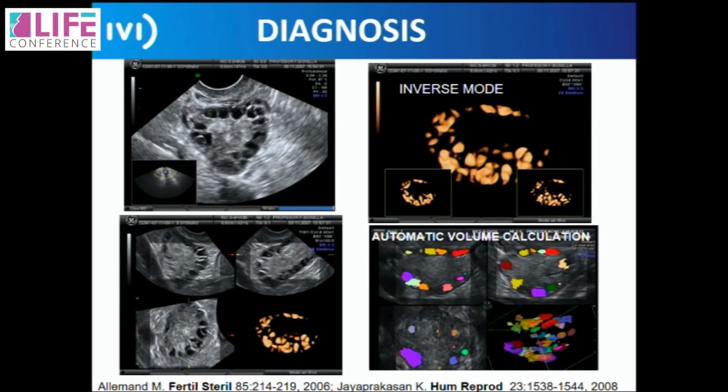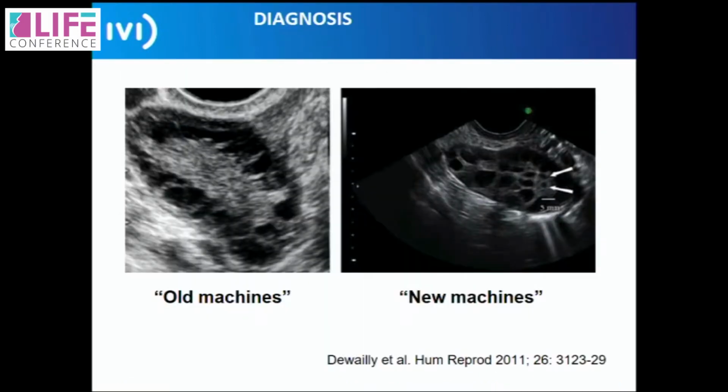One thing that I'd like to mention about diagnosis, because we have new and current things going on, is that now we are using much better machines. Older ultrasound techniques have gone, and newer machines pick up much more follicles, and therefore, unfortunately, PCO has now become a very common diagnosis. Not always correct, because PCO is now an overdiagnosed entity.